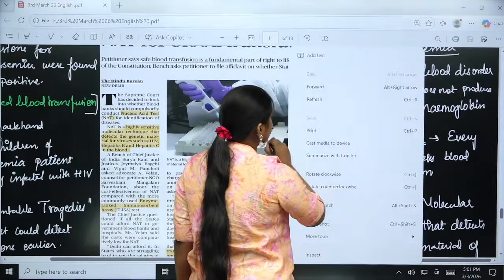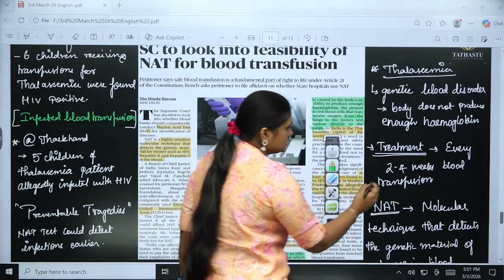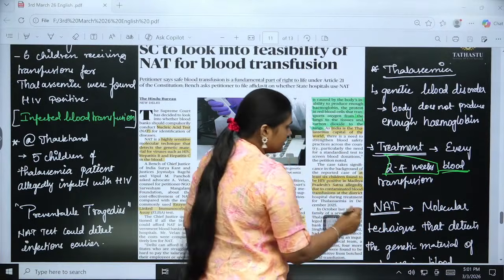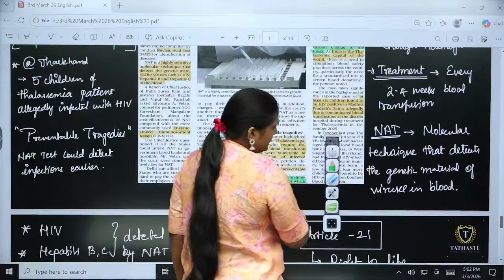Now, the treatment for thalassemia is that every 2 to 4 weeks they have to transfuse the blood. And NAT has also been mentioned. You can read it from the article directly.